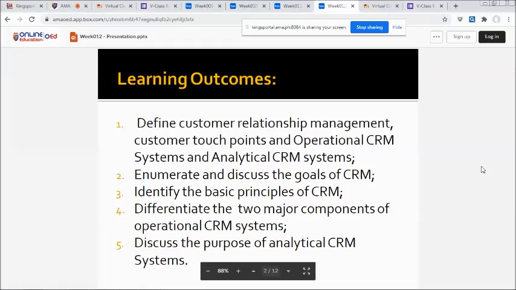Learning outcomes. First, define customer relationship management, customer touch points, and operational CRM systems and analytical CRM systems. Second, enumerate and discuss the goals of CRM. Third, identify the basic principles of CRM. Fourth, you're going to differentiate the two major components of operational CRM systems. Fifth, discuss the purpose of analytical CRM systems.